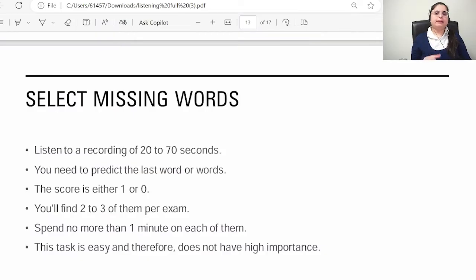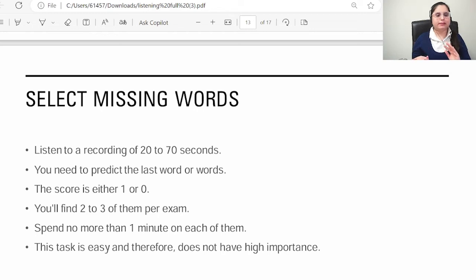The next part is select missing word. In this, again, you have to listen to the recording. It can be of 20 to 60 or 70 seconds as well. But the end word of the recording will be replaced by a beep, and some options below the recording will be given. You have to select the correct option which can replace the sound of the beep and make a good sentence or paragraph. So the score is either 1 or 0 in this.